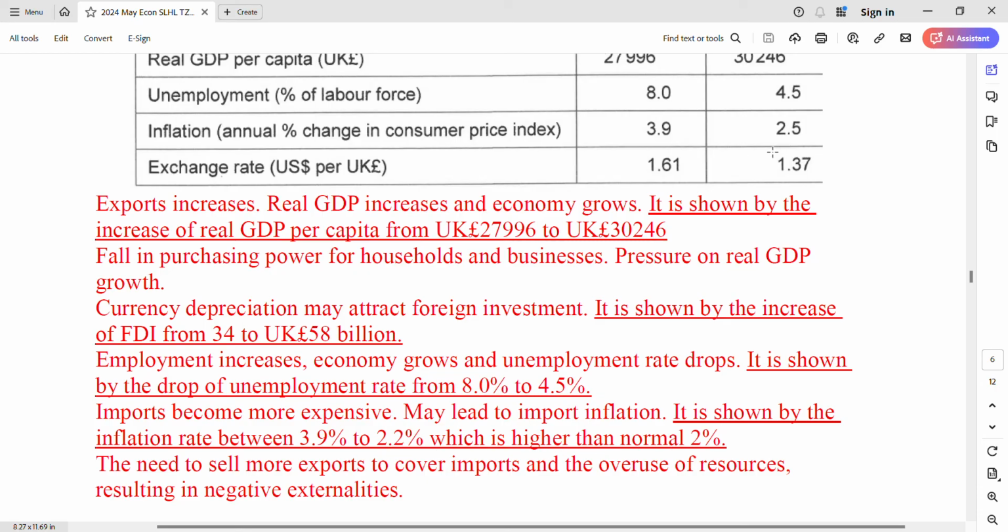Don't say it decreases, okay? Concentrate on it still being higher than the average value. And then the need to sell more exports to cover imports, and maybe there will be overuse of resources resulting in negative externality. Okay, you have to say the other side too, but it is not supported by the data. So question 1 is finished. Okay, ready for question 2?